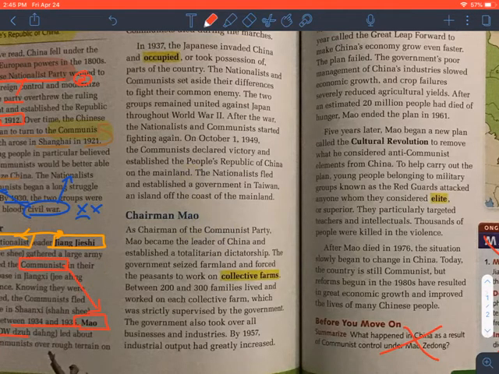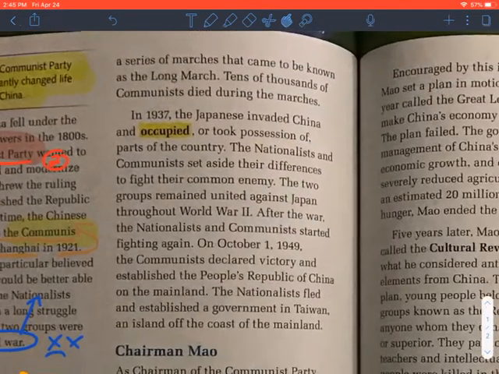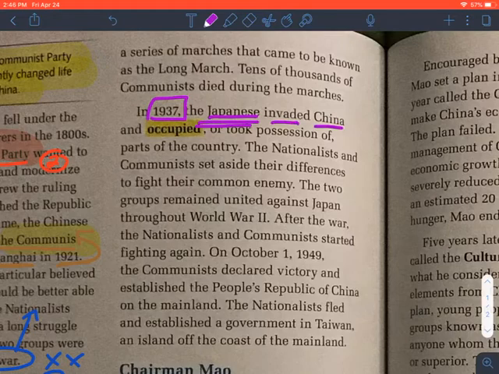All right, now we need to take a look at events surrounding the globe because things really start to change. This long march is taking place, and that's great. But the world started to have a more significant issue. In 1937, here come the Japanese, and they invade China and occupy or took possession of parts of the country. Now, the nationalists and communists set aside their differences to fight their common enemy. And of course, the common enemy is the Japanese.